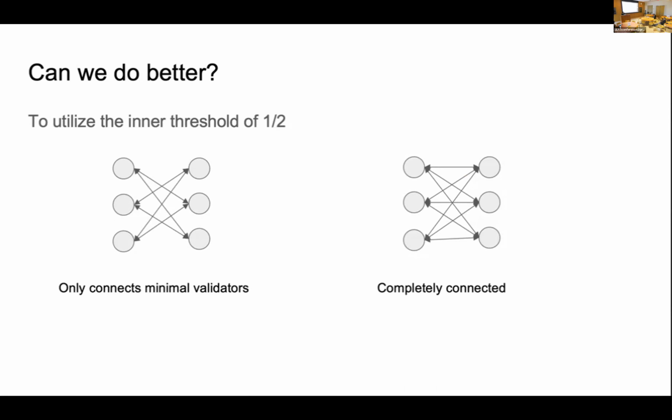On the right side, it's a complete connection, validator to all the validators. But on the left side, the validator only connects to the minimum number. The minimum number is what we just talked about from the local design, based on the target organization size and the threshold. In this example, they only connect to 2.